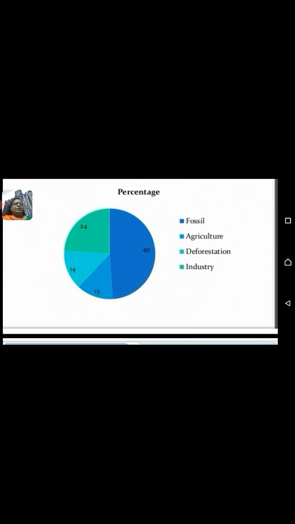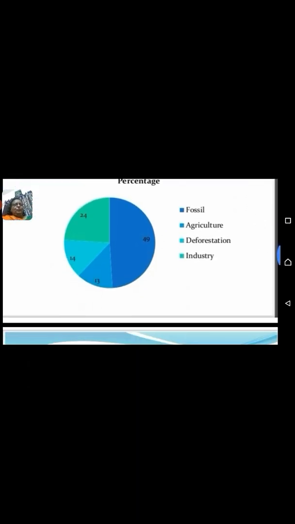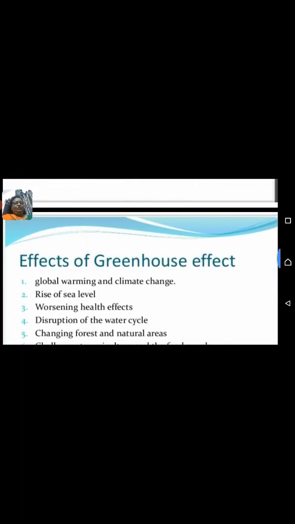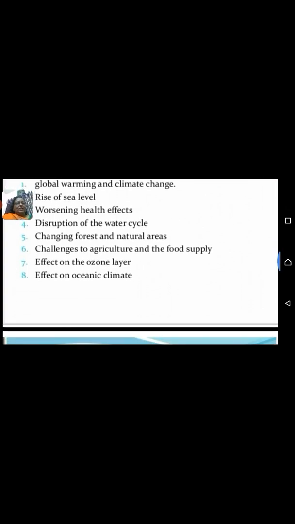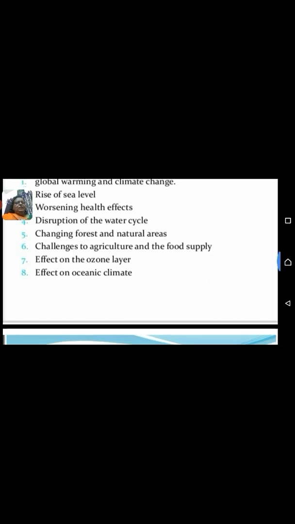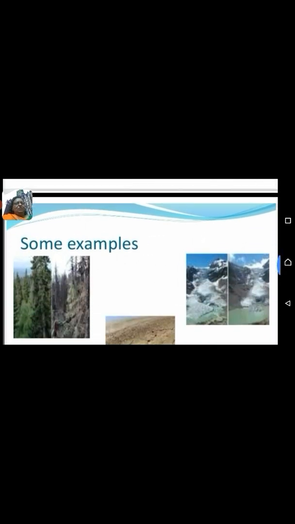In the picture, the percentage is showing how they produce the greenhouse effect. Effects of the greenhouse effect: global warming and climate change, rise of sea level, worsening health effects, disruption of the water cycle, changing forests and natural gas, challenges to agriculture and the food supply, effect on the ozone layer, effect on ocean climate.